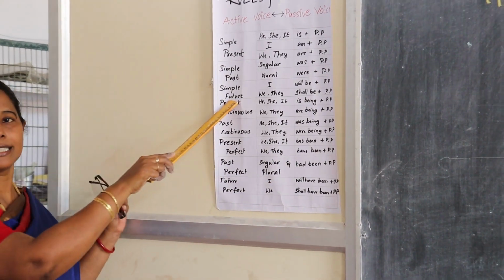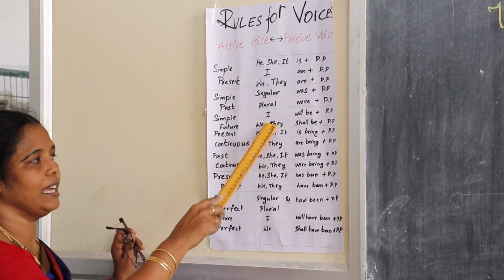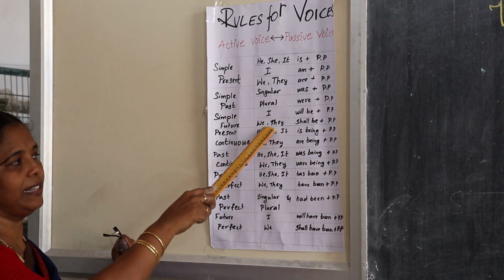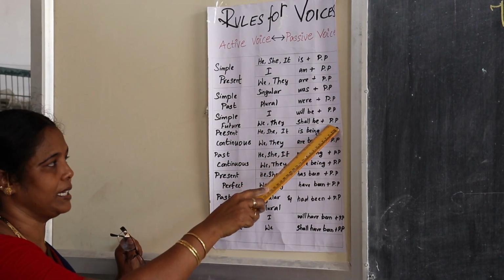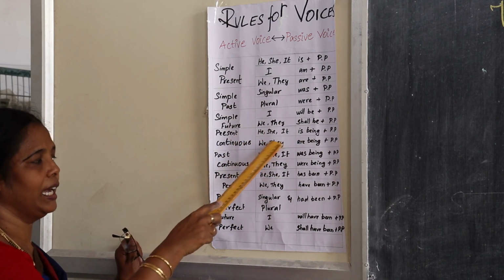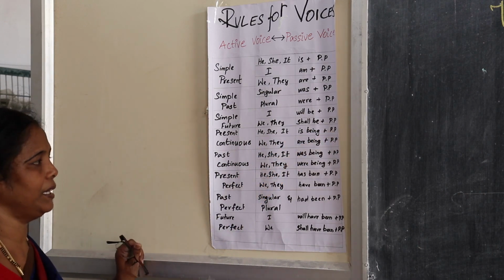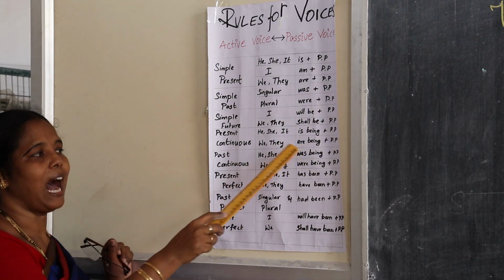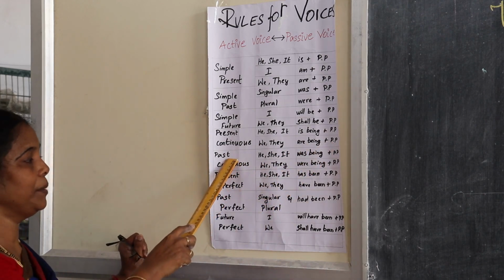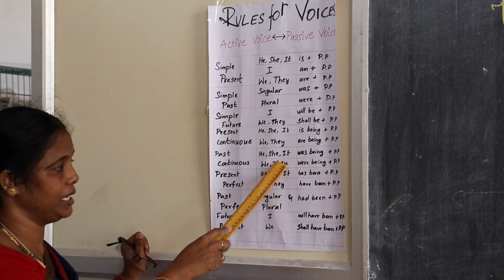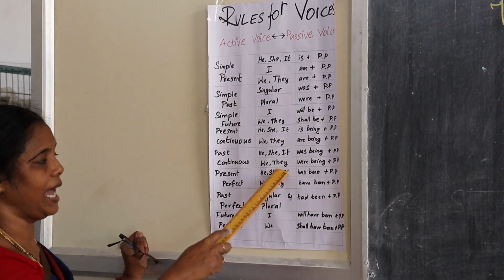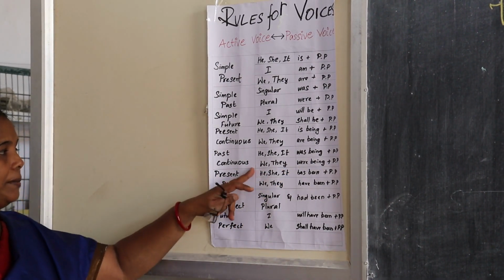The next one, simple future. For I, will be plus past participle, and for plural, we and they, shall be plus past participle. And present continuous: he, she, it, third person singular, is being plus past participle, and for plural, are being plus past participle. Then past continuous: he, she, it, was being plus past participle, and plural forms we and they, were being plus past participle.